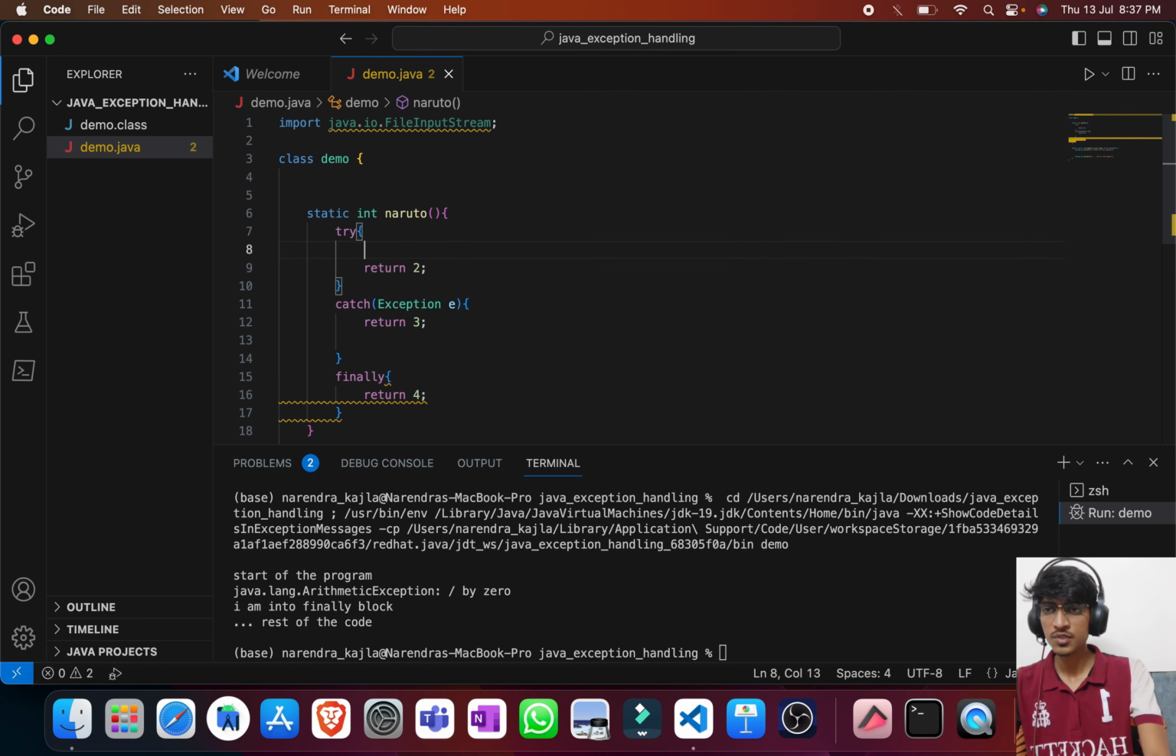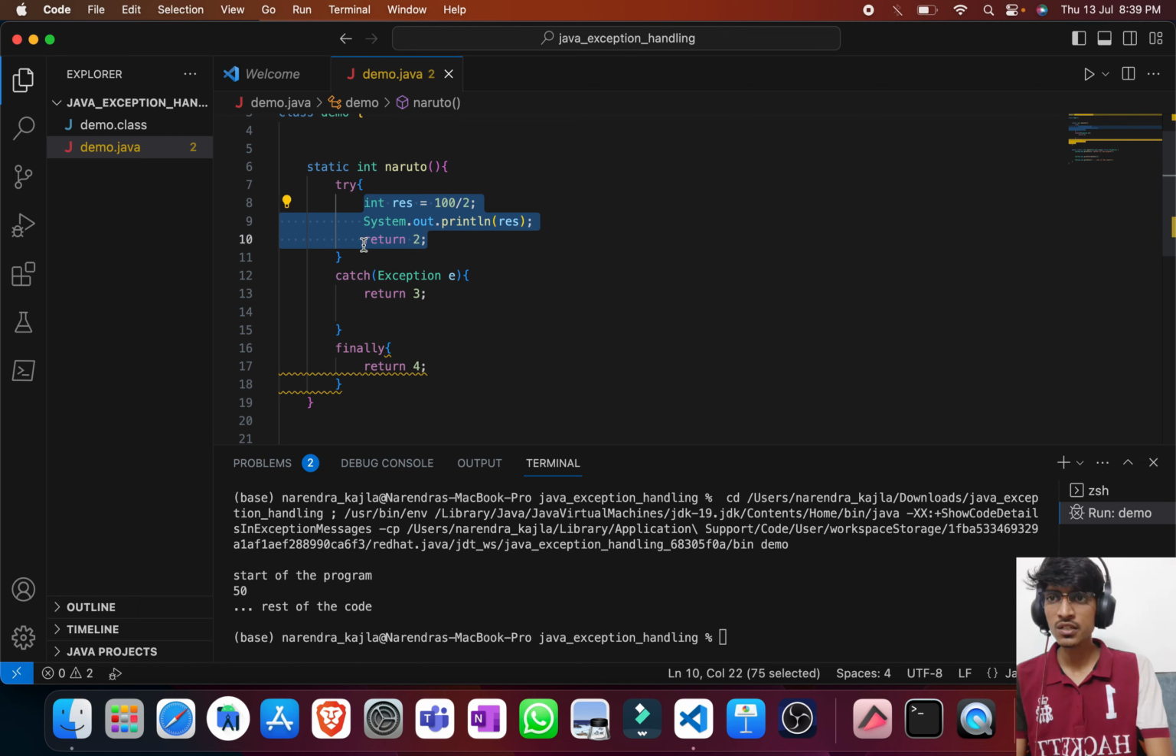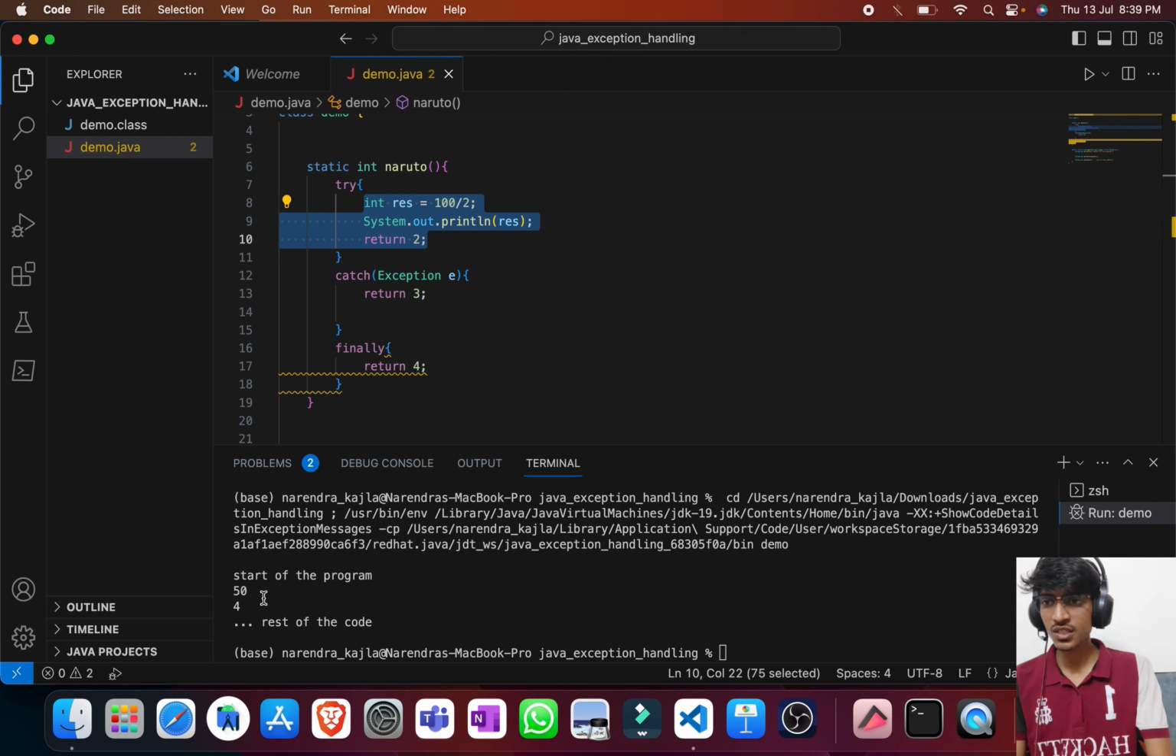For better understanding, let me take int result equals 100 divided by 2 first of all, and then print the result. Now let me call the method into a print statement so that we can print the returned value as well. Theoretically it should print 50 because there is no exception, and then it should return 2 into the main method. But here you see the interesting result: 50 is getting executed, but instead of returning 2, it is returning 4 from the finally block.